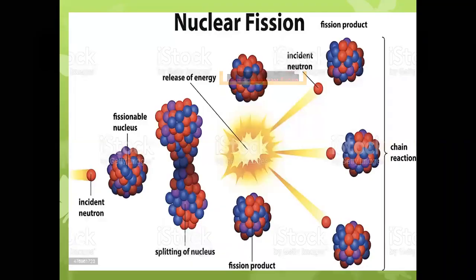I think this part we have also seen in yesterday's class. See over here, an animated representation of a nuclear fission reaction. The incident neutron is bombarded or collides with the fissionable nucleus. Fissionable nucleus means what? A highly radioactive element, like uranium 235. It is a highly radioactive element.